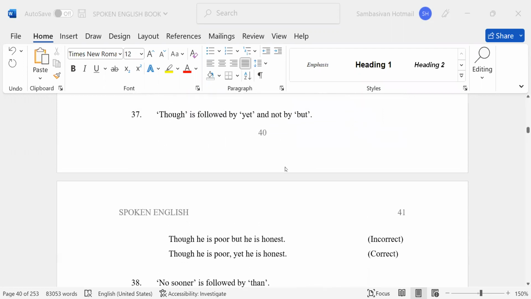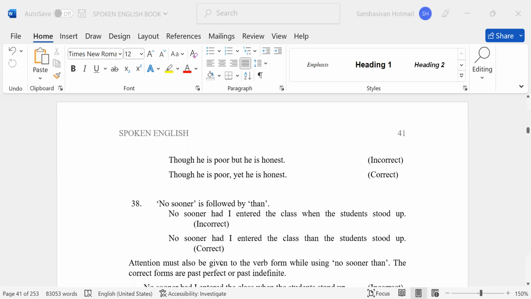Continue. Though is followed by yet and not by but. Though he is poor but he is honest. Incorrect. Though he is poor yet he is honest. Though he is poor, yet he is honest. Continue. No sooner is followed by then.